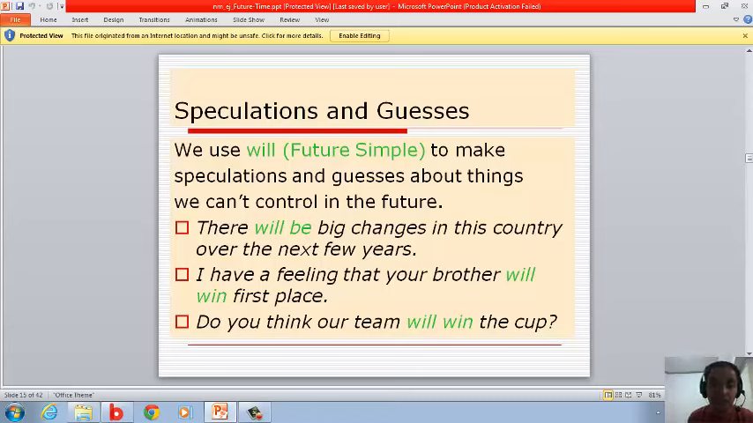Speculations and guesses. We use future simple to make speculations and guesses about things we can't control in the future. For example, there will be big changes in this country over the next few years. I have a feeling that your brother will win the first place. Do you think our team will win the cup? Now where's the future simple in here? Will be, will win, will win. It is speculations and guesses, okay? It's only a guess. They are not sure.